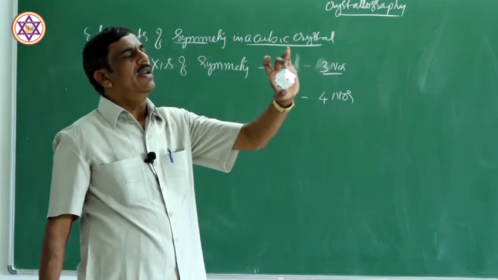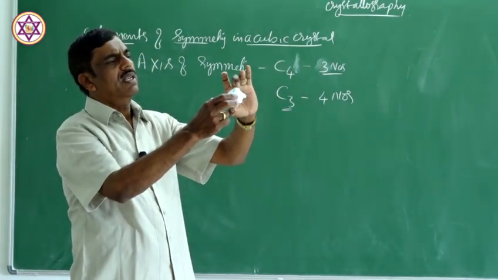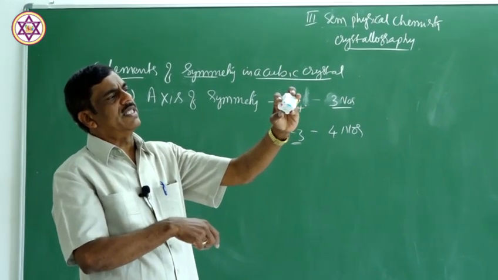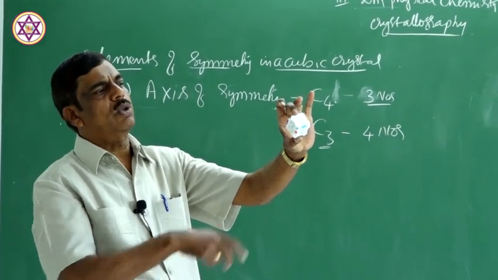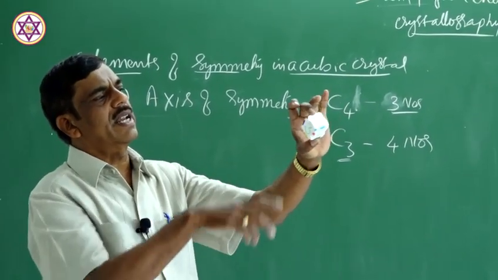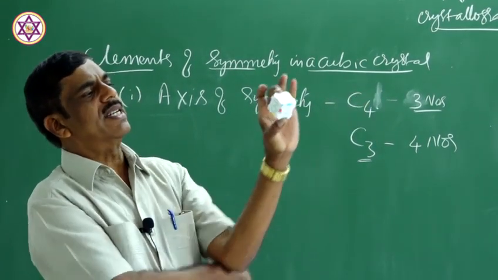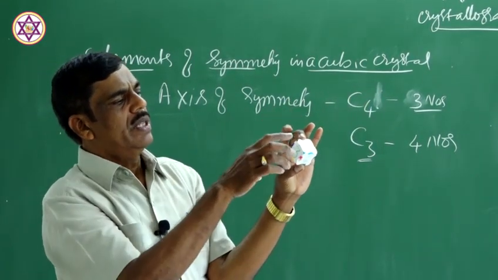So, that is over. Next come to these edges. I told you earlier corners, these are edges. There are 8 corners and these are edges. How many edges are there?